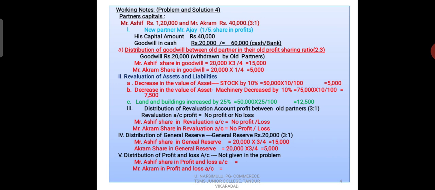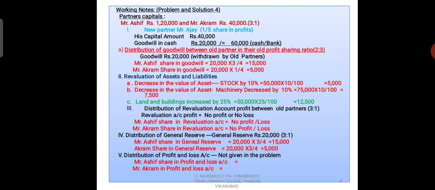Generally we write two entries: when the new partner brings the goodwill in cash into the firm, we write one entry, and when we distribute the goodwill between the partners, we write another entry. But in this problem we have to write three entries, 2 plus 1. The third entry is when the old partners take away cash from the business as their share of goodwill.